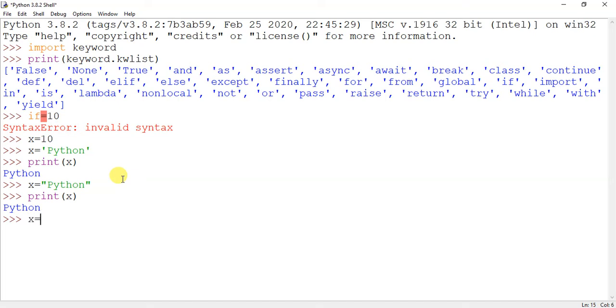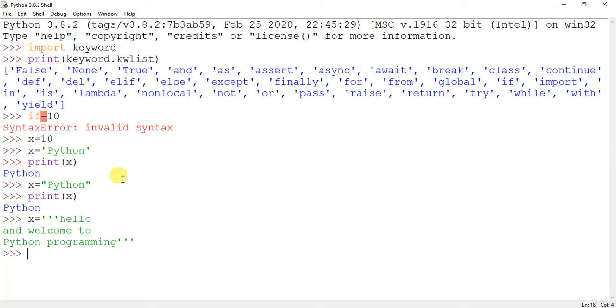Then again I can assign it a triple quote string. The triple quote string is for multi-line string. We will see it. This is the end. Now the prompt arrives.